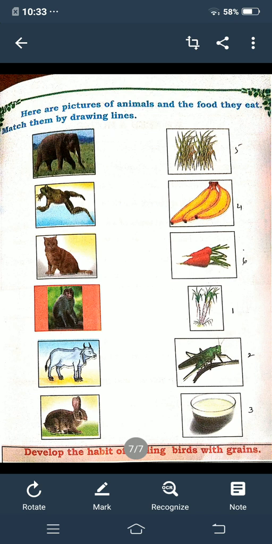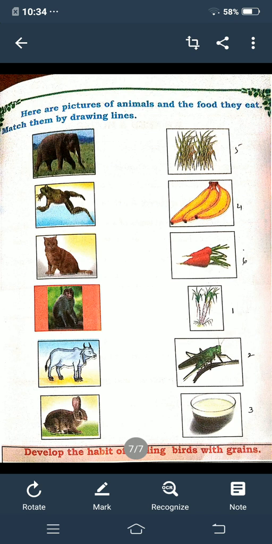Okay children. Next is frog. What will it eat? It will eat insects. In the B side, in the fifth line, is a grasshopper picture. So you write 2 there. Next, in the A side, in the third line, a cat is there. What will it drink, children? It will drink milk. In the B side, in the last line, milk is there. There you write number 3.